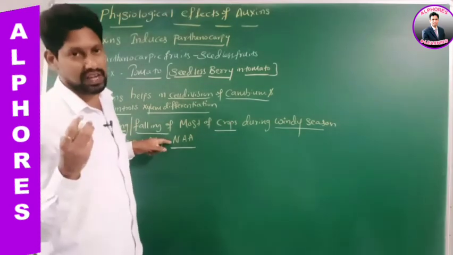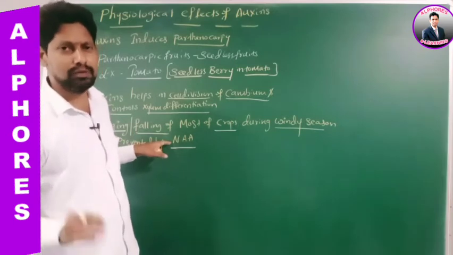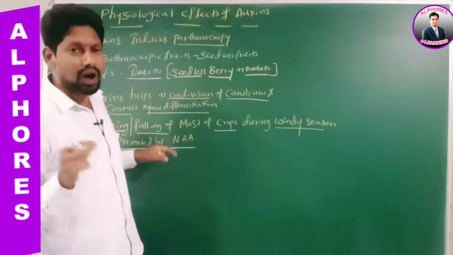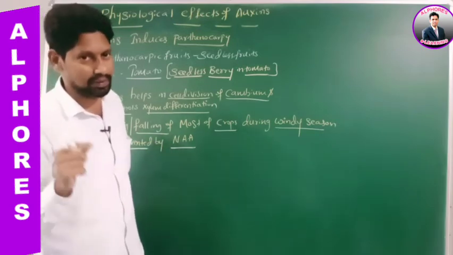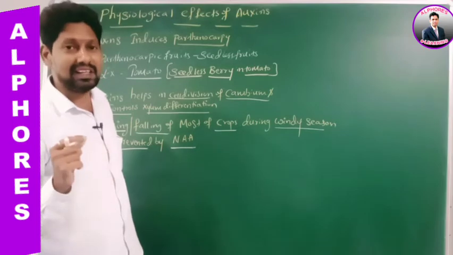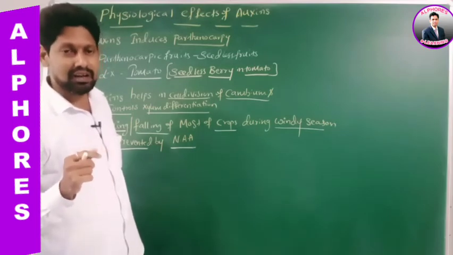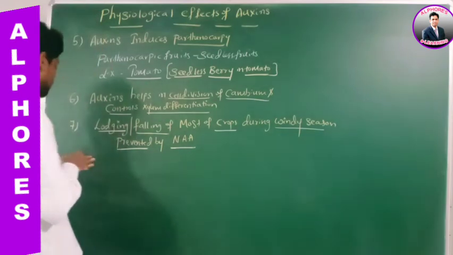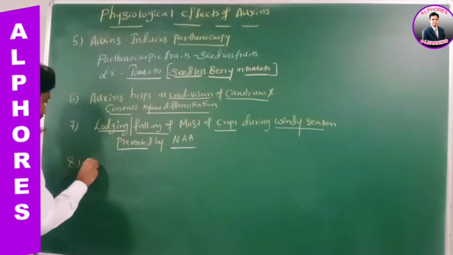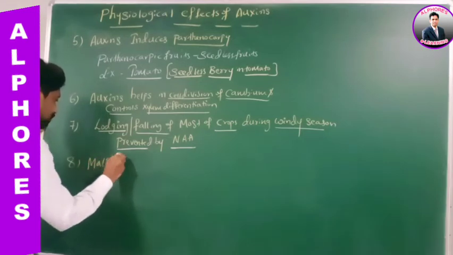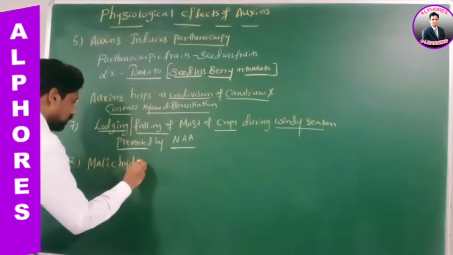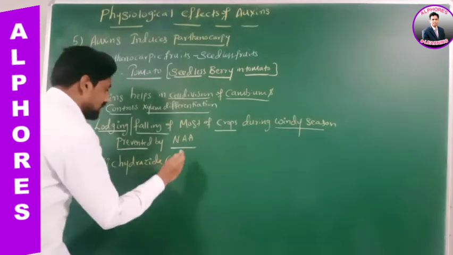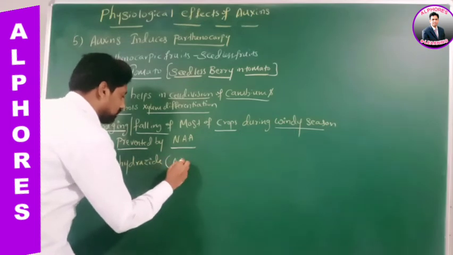Take a potato. In potato, the stem tuber is edible. Yes or no? On stem tuber, you are going to see axillary buds. Axillary buds are present. Right? Maleic hydrazide. What is the chemical name? Maleic hydrazide. This maleic hydrazide is an artificial auxin.